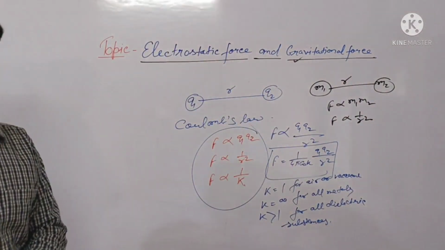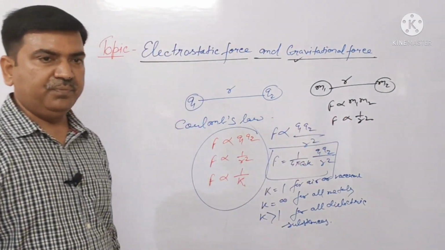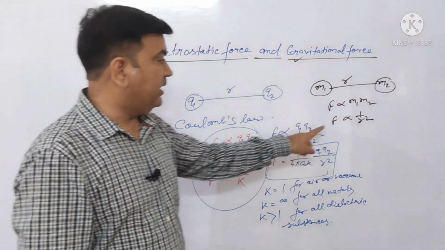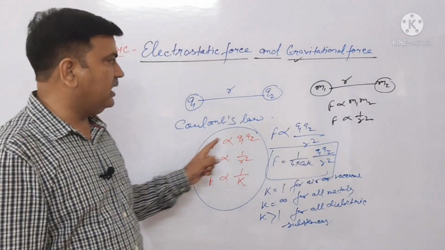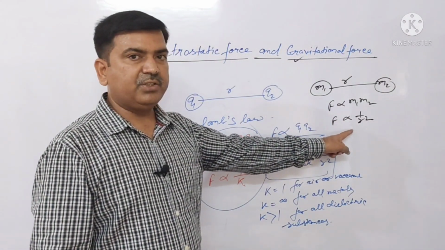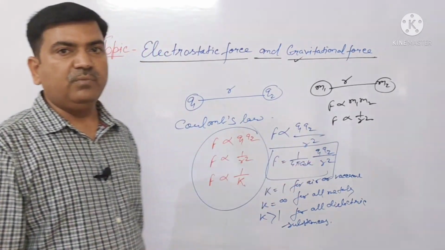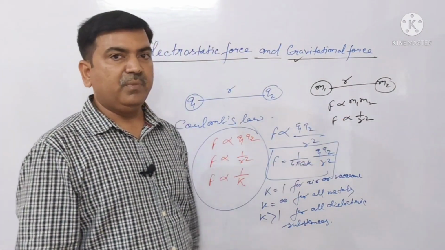Now see the relation between electrostatic force and gravitational force. In both, F is inversely proportional to r square. Coulomb's law and Newton's law of gravitation both follow the inverse square law.